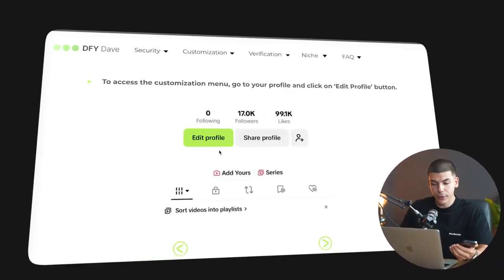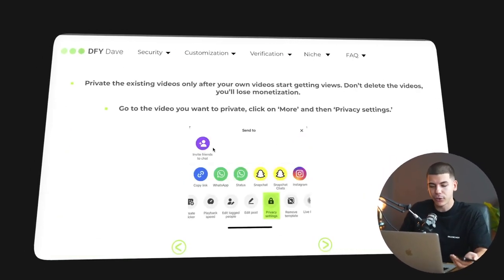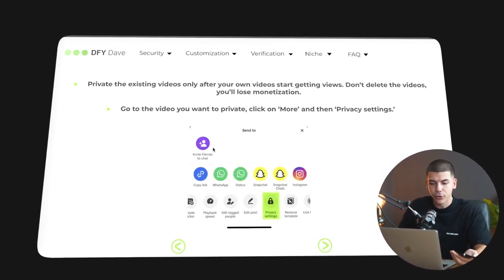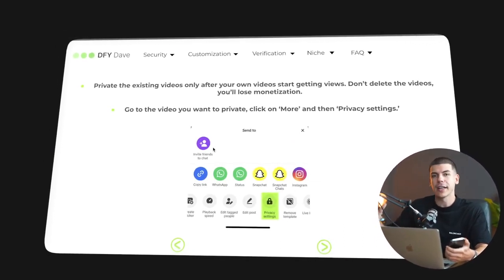So you would go back to your profile, click on edit profile, and there you can change the profile picture, you can change the name, you can change the username, you can go to the privacy settings to private the existing videos only after your videos have started getting views.